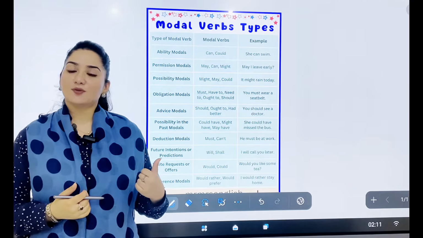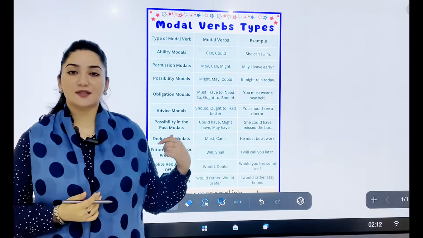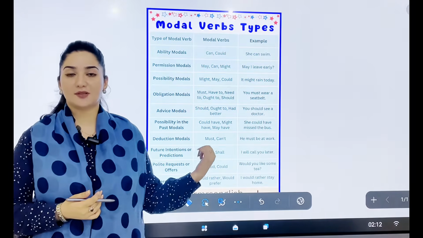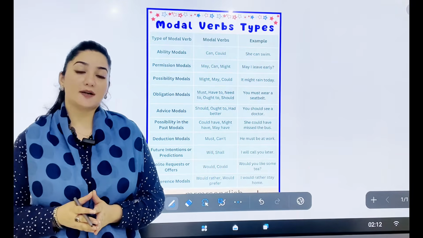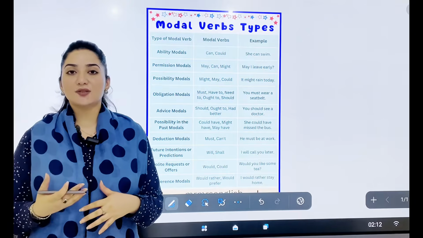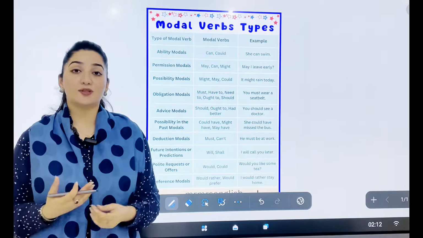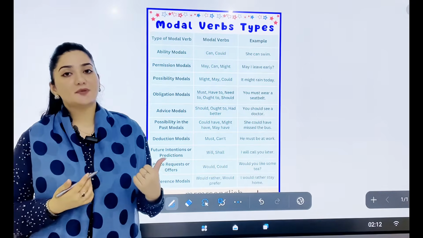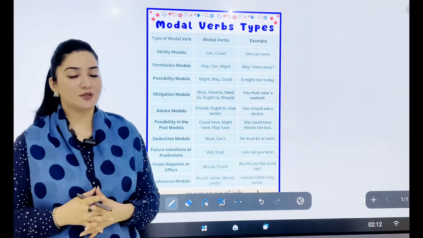The topic that I've chosen for you people today is related to the modal verbs. As you can see, there is a chart that is already present on the screen. First I would like to elaborate what modal verbs are and why they are used, and I would really love to go bilingual here, because English is mostly learned by people who are not familiar with the patterns and who couldn't speak English. So modal verbs क्या हैं, हम इनको कहाँ पे use करते हैं, क्यों use किया जाता है? In today's lesson we are going to decode this.